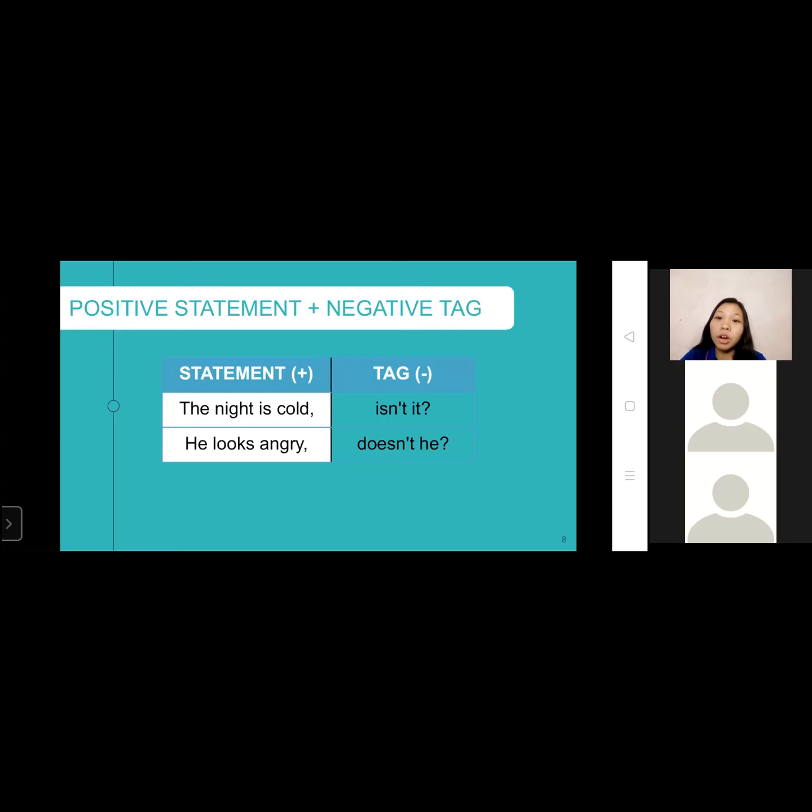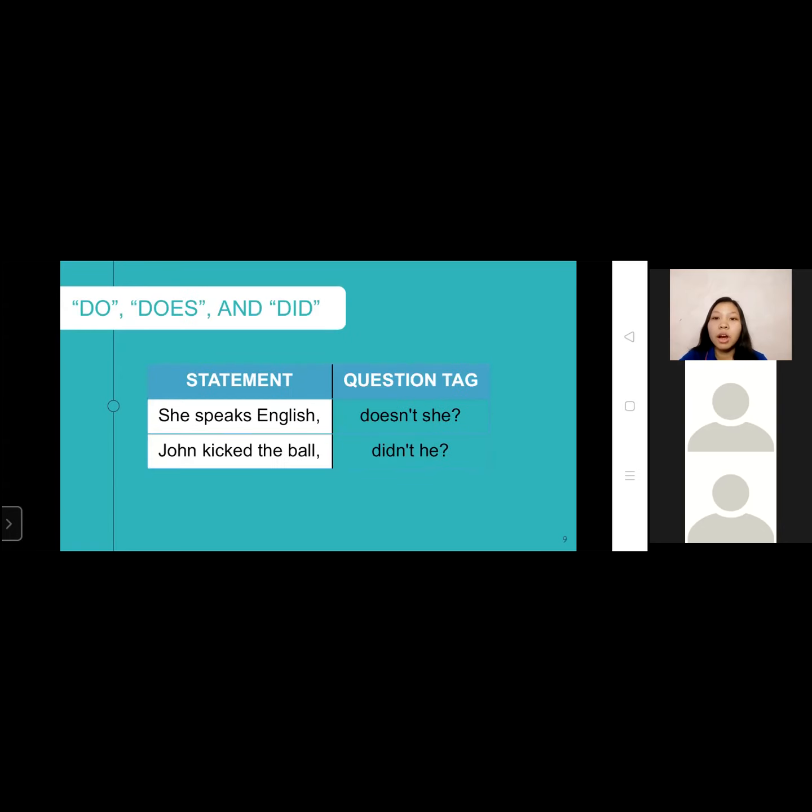But ma'am, what if there are no auxiliary verbs used in the sentence, just like in example number 2? What should we use for the tag? If there are no auxiliary or modal verbs in the statement, the tag should use do, does, did, or their negative counterparts. Here are some examples. As you can see, there are no auxiliary verbs in the statement, only the main verb speaks. So I used the verb doesn't in the tag. Next, in the second statement, there is also no auxiliary verb, only the main verb kicked. That's why I used didn't in the tag.